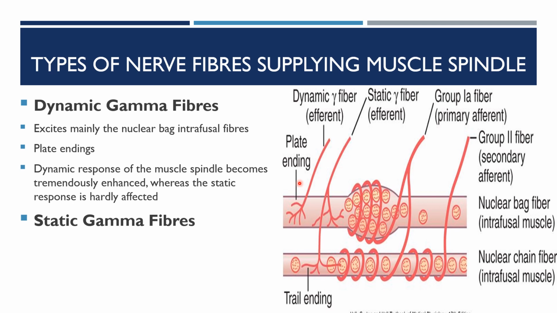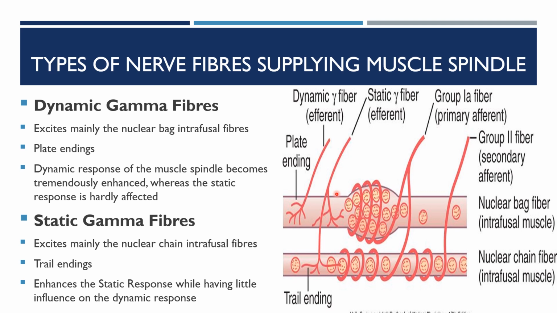And then static gamma fibers. They mainly excite the nuclear chain intrafusal fibers. They have trail endings. This enhances the static response while having little influence on the dynamic response. That is why this is called static gamma fibers. The static gamma fibers mainly excite the chain fibers, but they also excite the nuclear bag fiber.